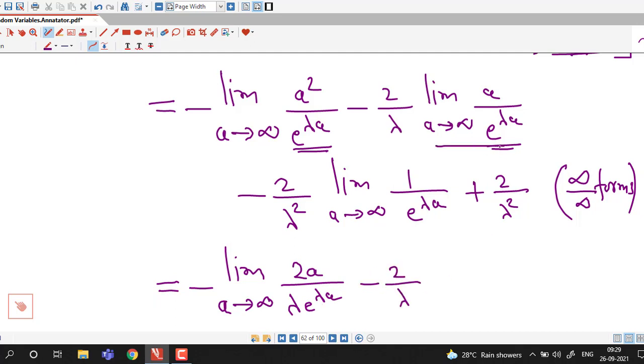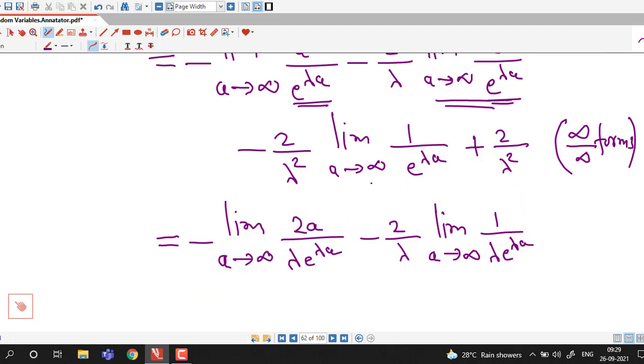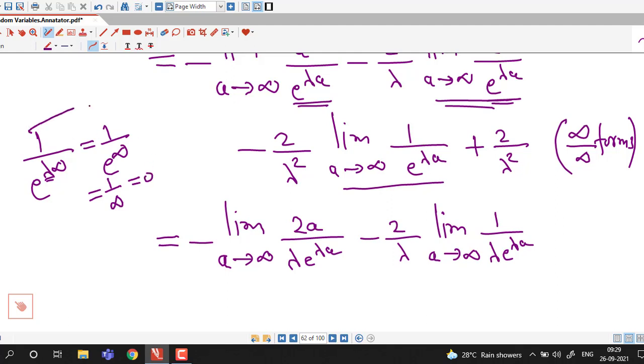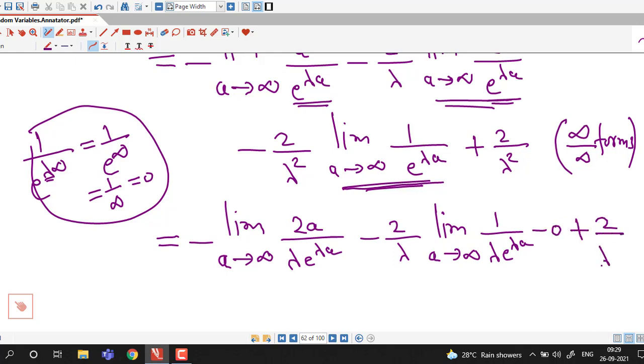Same thing here, here also we have infinity by infinity form. So we take derivatives separately. Derivative of a is 1, derivative of e raised to lambda a is lambda e raised to lambda a, and if we take limit as a tending to infinity, here we have 1 over e raised to lambda into infinity, that is 1 over e raised to infinity, because lambda is positive, this is 1 over infinity, which is 0. So I can directly write limit of this as 0. So I have minus 0 and plus 2 over lambda square.